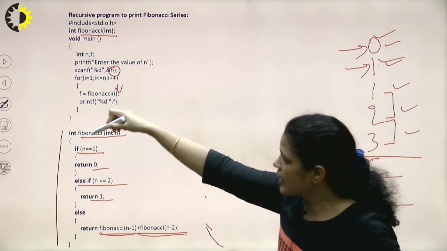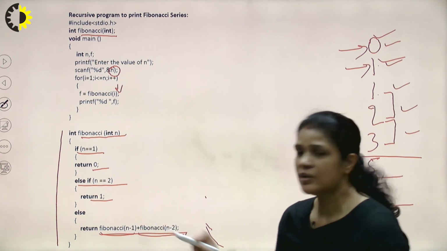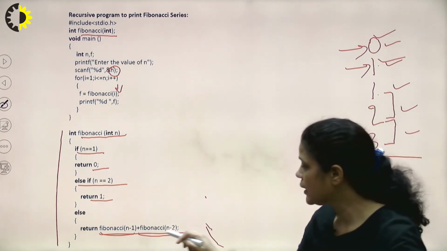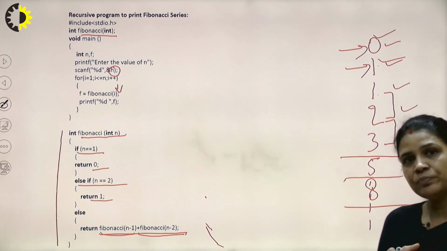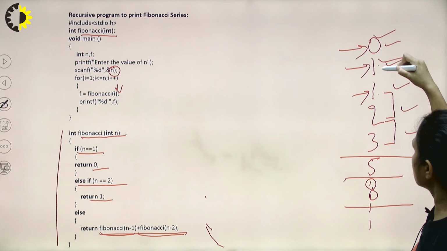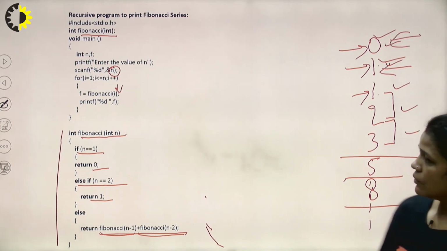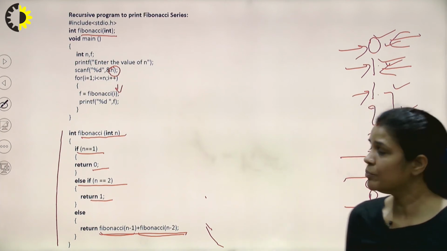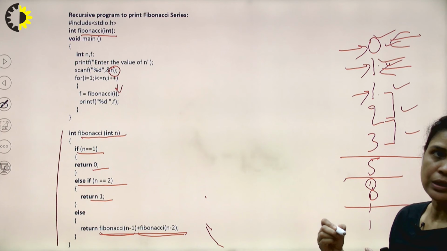If this Fibonacci n indicates the nth term, then Fibonacci n minus 1 will indicate the previous term, and Fibonacci n minus 2 will indicate the previous to previous term. So if we are talking about the third term, it means Fibonacci n minus 1 is this, Fibonacci n minus 2 is this, right? So this way the Fibonacci program will work if we are working with recursion.